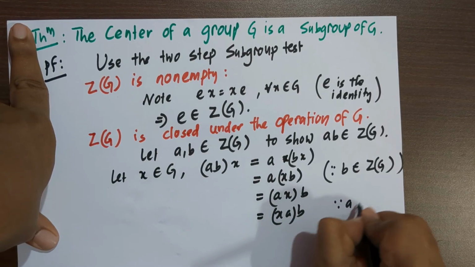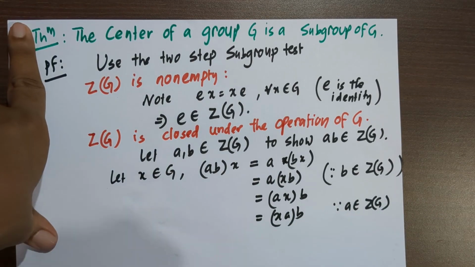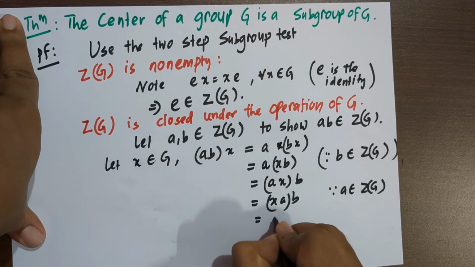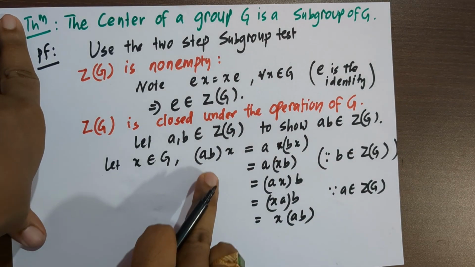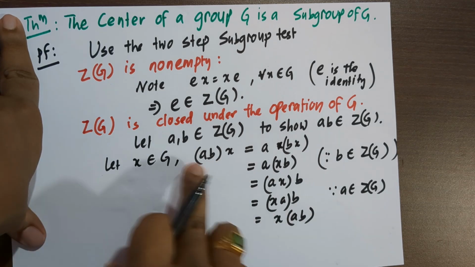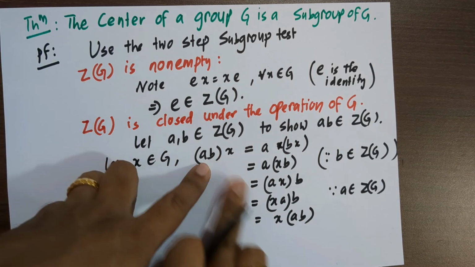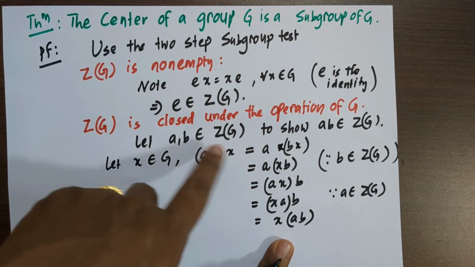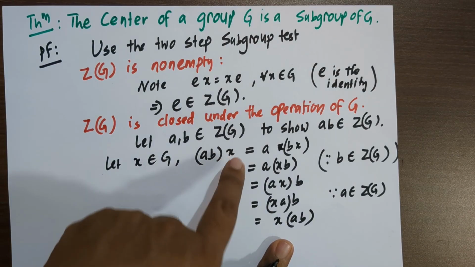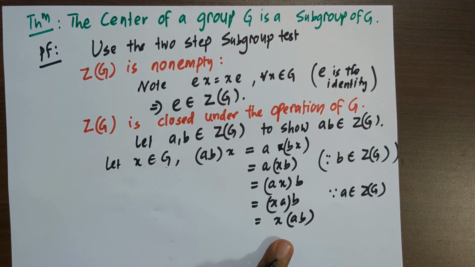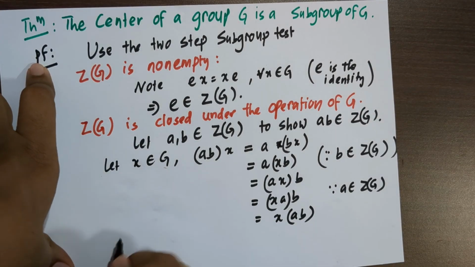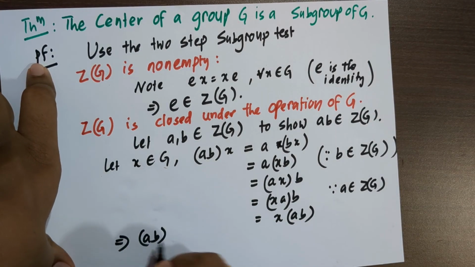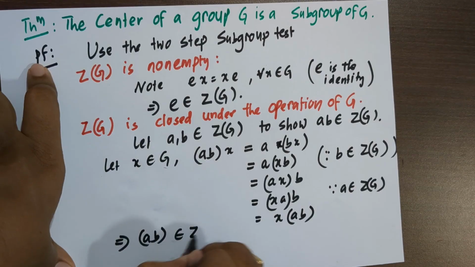Again, since a is in the center, a commutes with x, and we can put parentheses here by associativity. So we have arrived here, we have started from here. So this one is the same as this one. So ab commutes with x, and x is any arbitrary element of group G. So ab commutes with every element of the group. Hence, that implies ab is an element of the center.